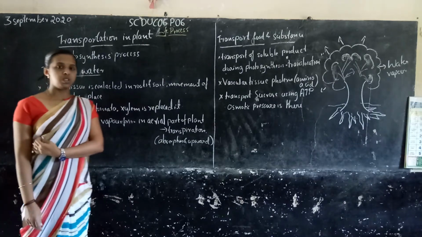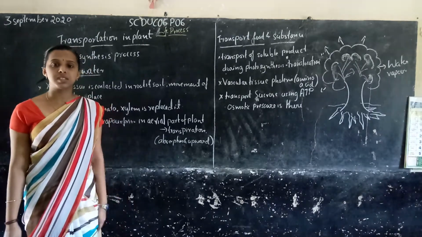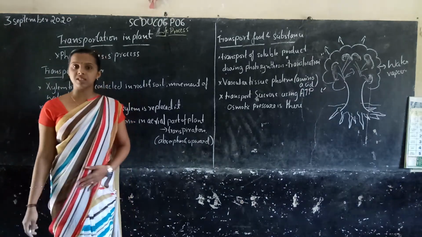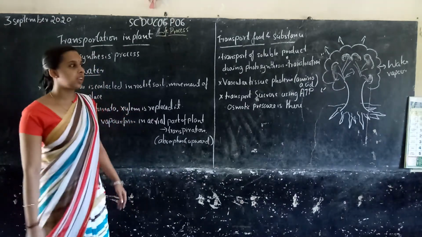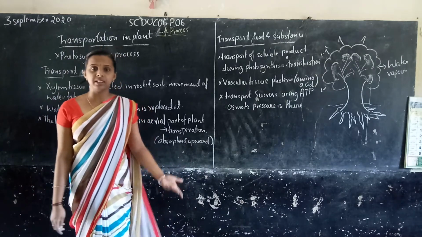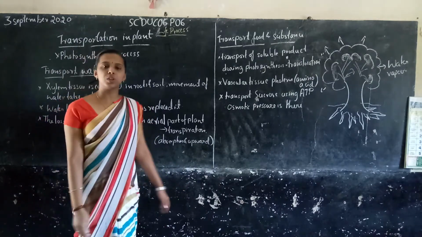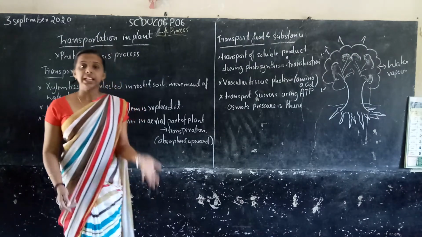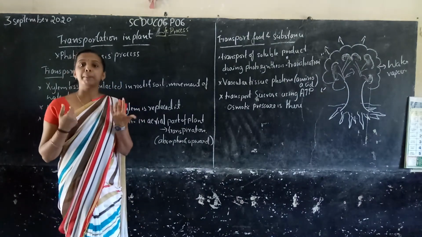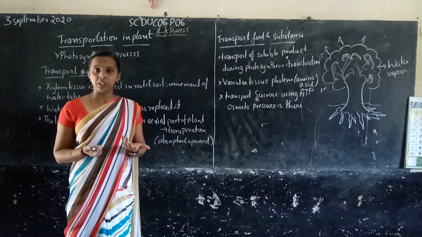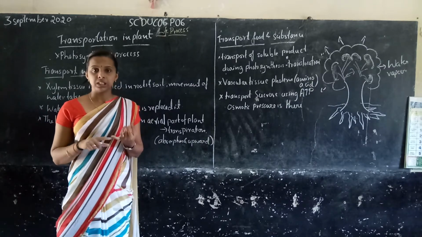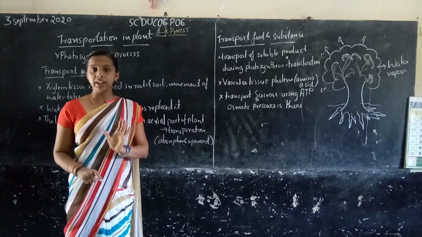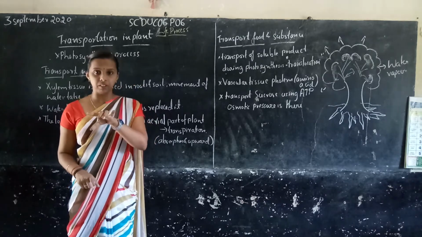What is the meaning of photosynthesis? You know about that. You studied it in earlier classes, in primary school and in your 8th standard. What is photosynthesis? Plants prepare food using water and minerals, which are absorbed by the roots and transported to the leaf.